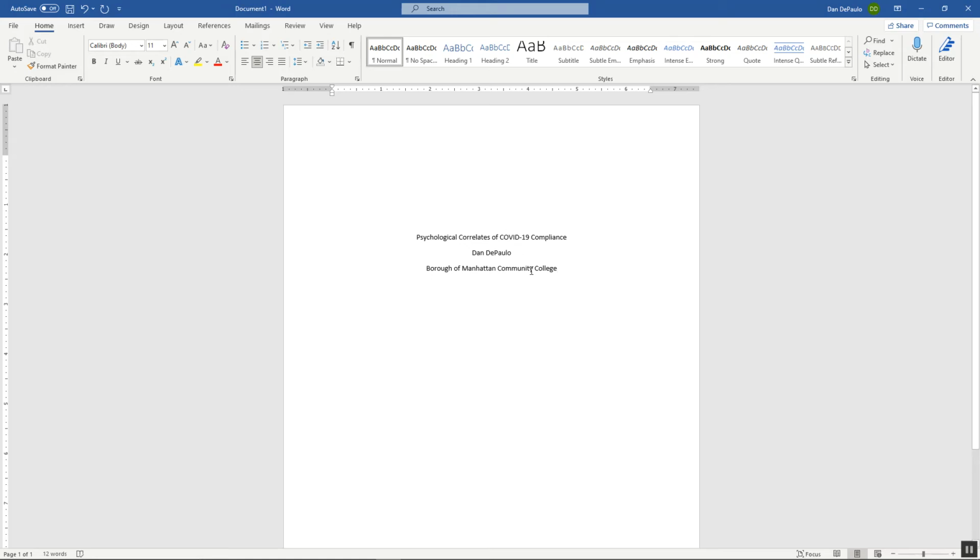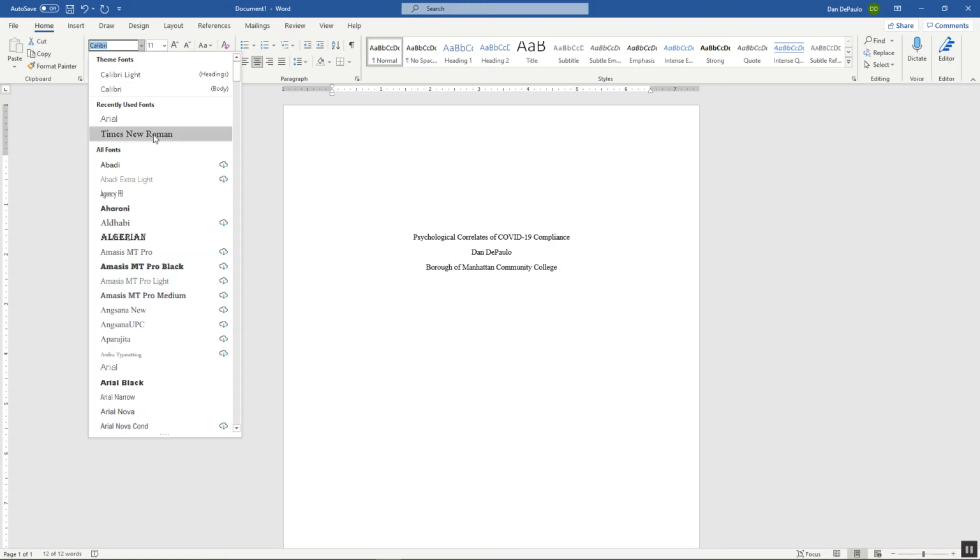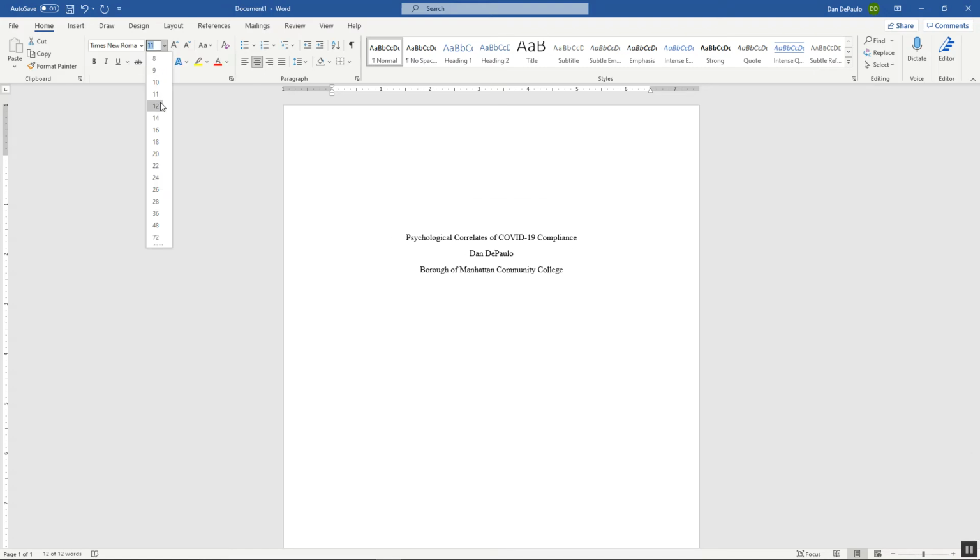It should be 12 point font. I have it as 11. Let me change it to 12, something like that. That looks good. If I want to move it down a little bit, it's fine. Just make sure it's not too far up at the top of the paper.